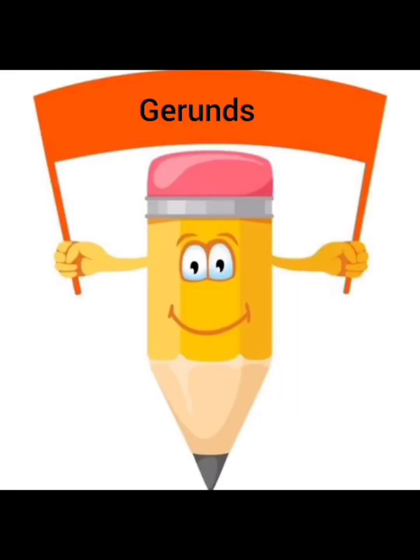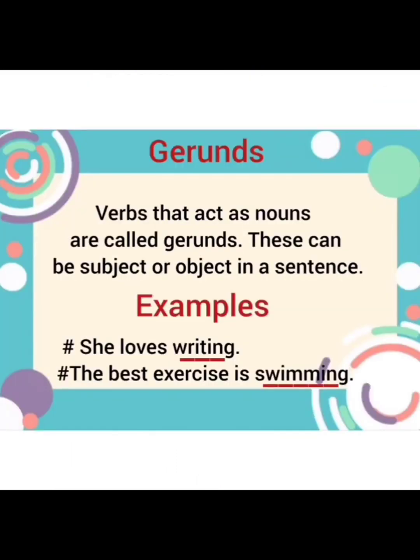Now, next we have gerunds. Verbs that act as nouns are called gerunds. All of you know that gerunds are a form of verb formed with the help of the base form of verb plus ing, but their function is that of a noun in a sentence. It will not function as the main action or physical activity within a sentence. You all know that these can be subject or object in a sentence. When we talk about nouns, nouns can be either at the place of the subject or at the place of the object. So that's how the verbs that function as nouns are called gerunds.